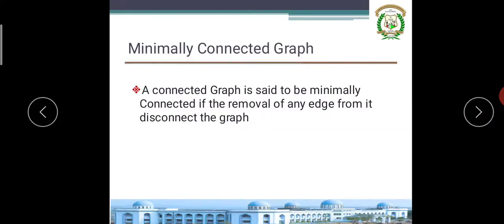Suppose G is connected and adding an edge between any two vertices creates exactly one cycle. This implies that before adding this edge, exactly one path was there. So this implies it is a tree. Remember that. Minimally connected graph.